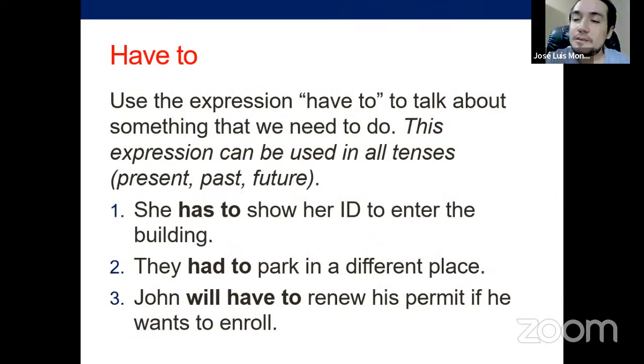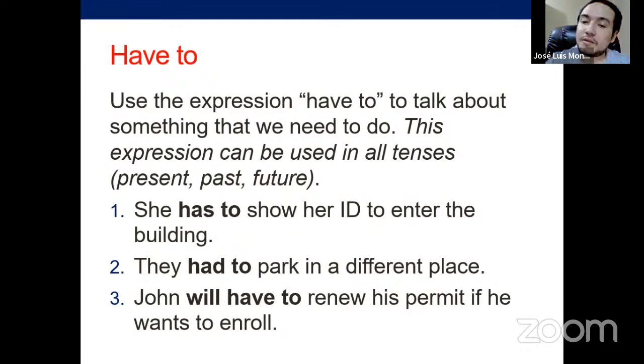Have to is the most common way to talk about necessity, and it can be used in any tense, right? In past, sorry, it's going to be number two in past over here. They, or she, or any subject, right? They had to park in a different place. That's simple past. Present, simple present, she has to show her ID to enter the building, right?